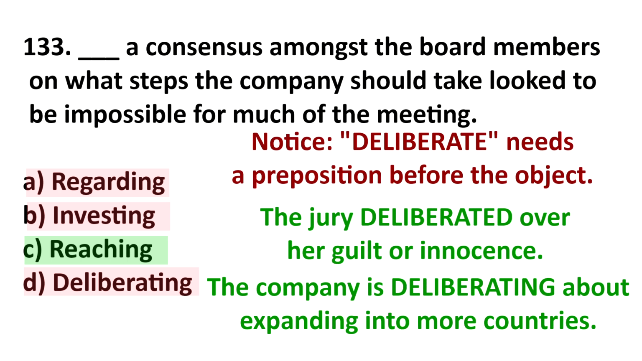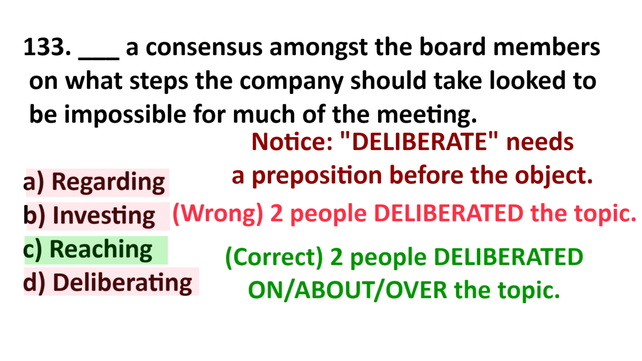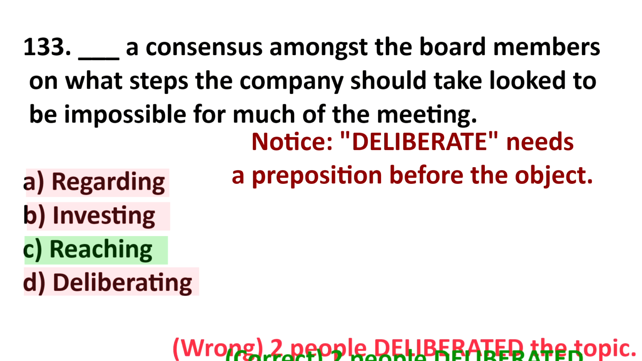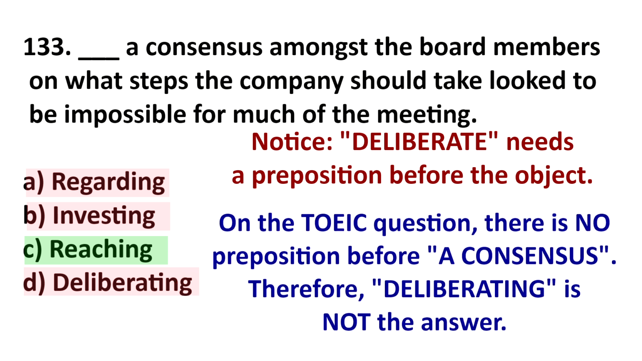Here, you can see that after deliberate, you need a preposition. If you say two people deliberated the topic, this would be wrong. You could say two people deliberated on, about, over the topic. We can see in this sentence there is no preposition. Because of grammar, we can eliminate this choice.